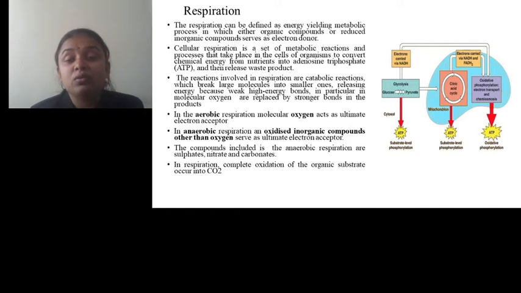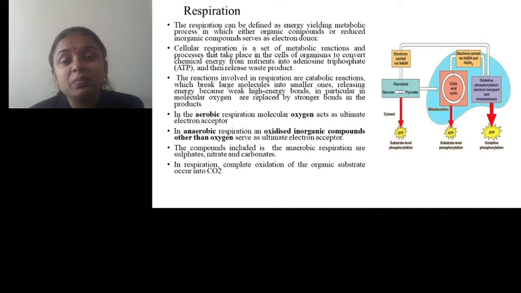Catabolic reactions are those in which a complex molecule is broken down into simple ones. During this degradative reaction, energy is released, and that released energy is stored in the phosphoanhydride bond of ATP.